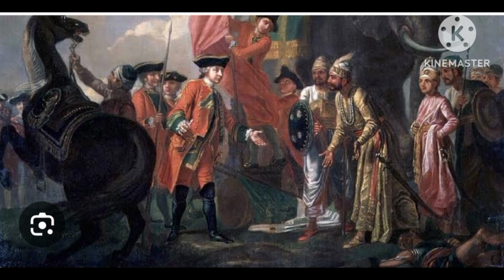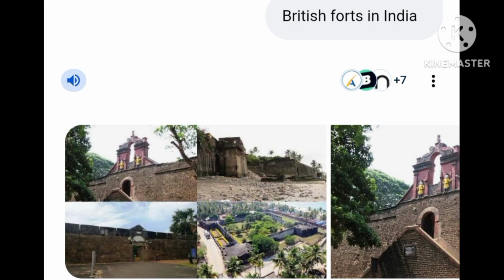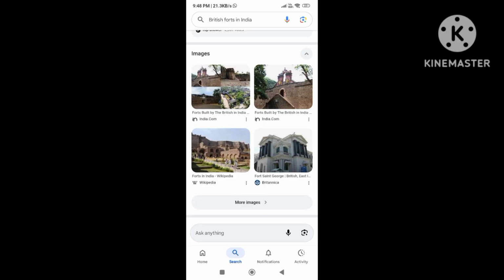The Battle of Buxar, fought on October 27, 1764, was a decisive battle where the British East India Company, led by Major Hector Munro, defeated the allied forces of Bengal's Nawab Mir Qasim, Awadh's Nawab Shuja-ud-Daula and Mughal Emperor Shah Alam II. It established British supremacy in North India. It led in 1765 to the Treaty of Allahabad, which granted the company control over Bengal, Bihar and also Orissa.